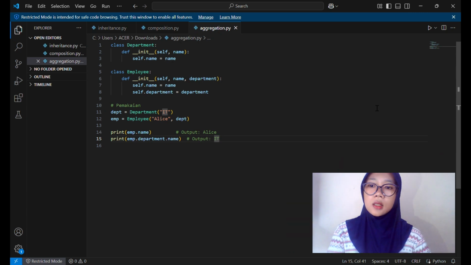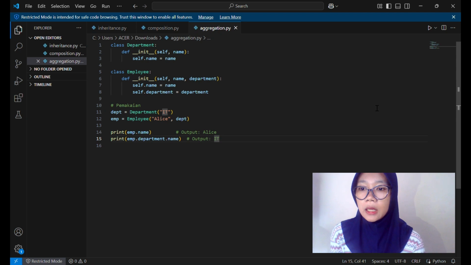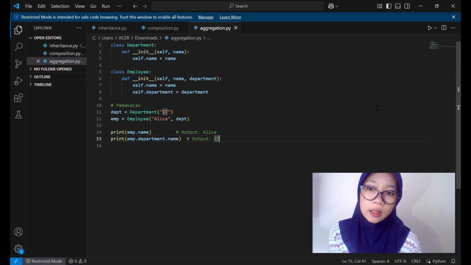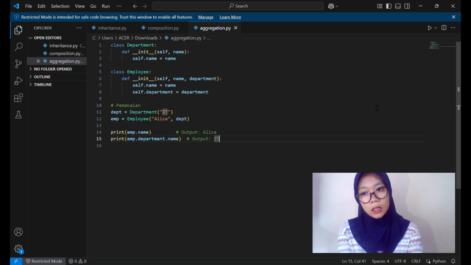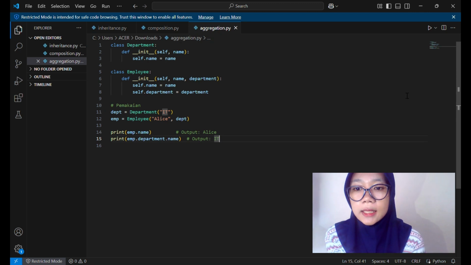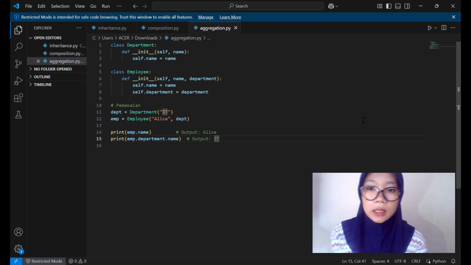Okay, the last, we've covered inheritance, when one class inherits from another; composition, when one class consists of objects of another class internally; and aggregation, a loose relationship where objects can stand alone. All three are important for understanding flexible and structured software design. I hope this video helps you understand these concepts clearly and practically.